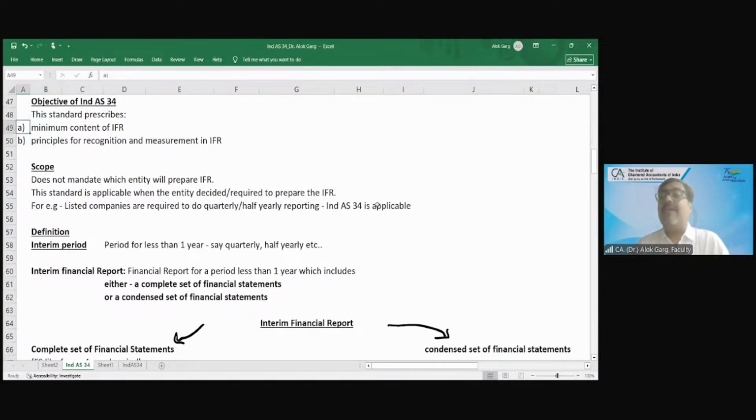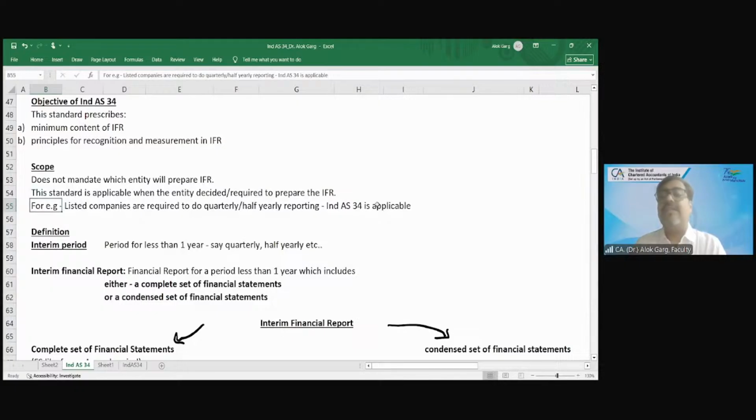That objective is that Ind AS 34 provides you the minimum content of an interim financial report. Interim financial report means interim financial statement. It also provides some principles of recognition and measurement in interim financial statement. Friends, this Ind AS 34 is a presentation and disclosure related standard, but it also provides some principles of recognition and measurement. Scope: this standard does not say on which entity it will be applicable. It says that once an entity has decided or is required to prepare, then Ind AS 34 is applicable.